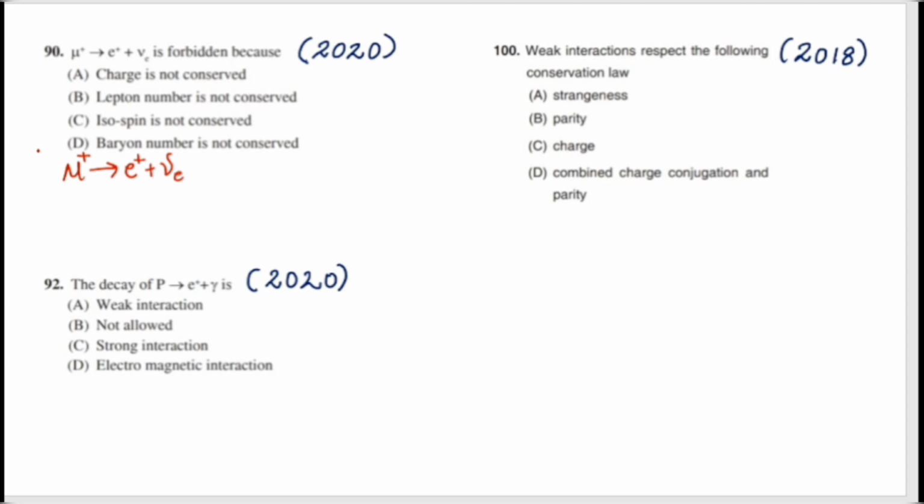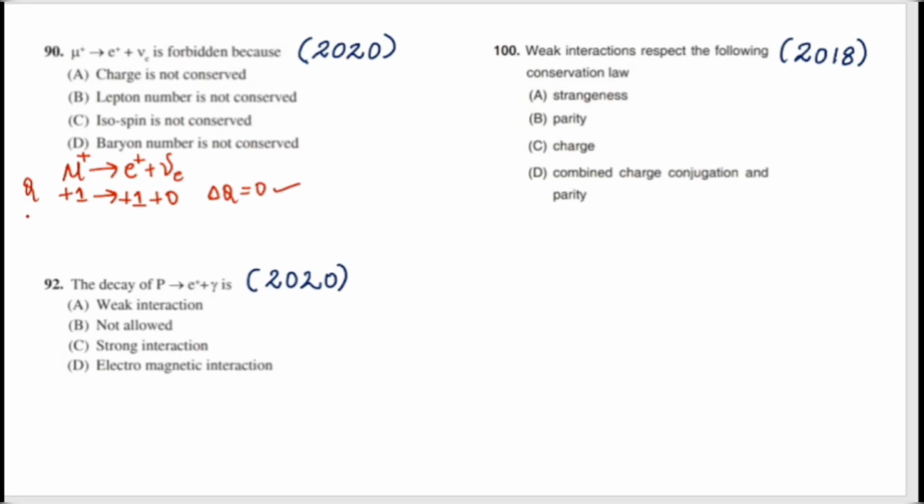Let us start one by one. Let us see whether the charge is conserved or not. Charge is represented by the symbol Q. On the left hand side, we have muon, which has a plus 1 charge, and on the right the positron, which has a plus 1 charge, and the neutrino doesn't have any charge. So the change in charge, delta Q, is equal to 0. So the charge is conserved.